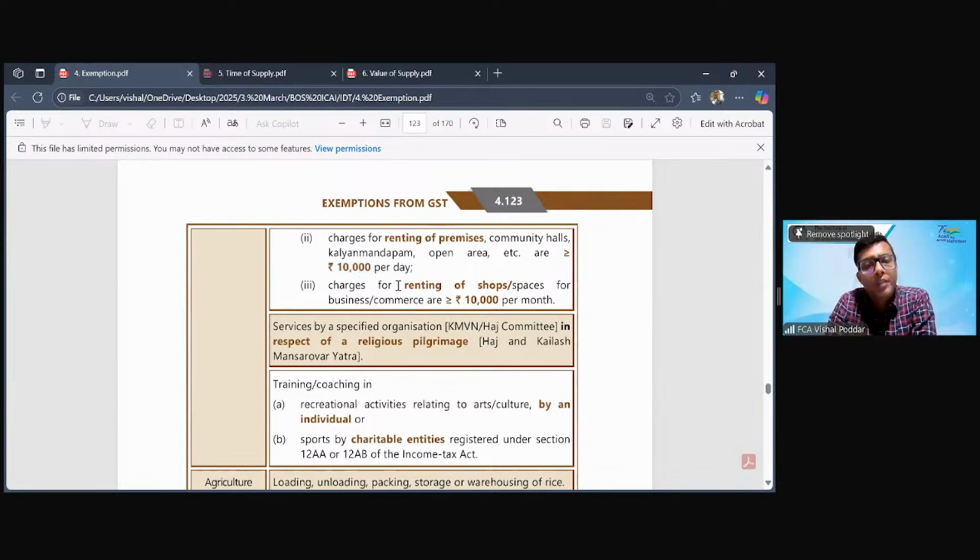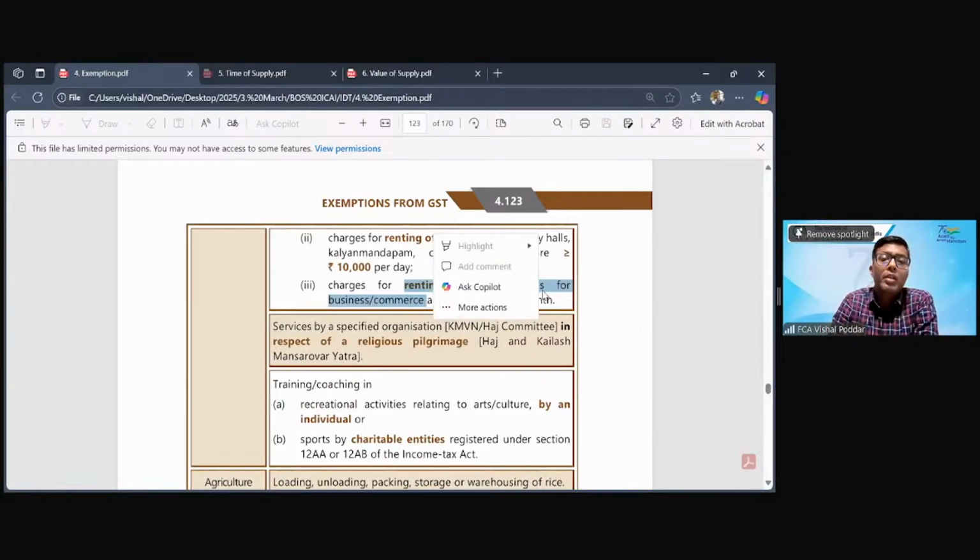Third, if these religious places are also having some commercial places, shops or offices which they are giving on rent, like again you will find outside many temples, the boundaries of temples have shops which generally belong to the temples only. Many times inside the temples also you have shops which the temple has rented out to different persons. So whatever rent the temples, the mosques, the gurudwaras are getting from these shops, that will also be exempt if it is below 10,000 per month.